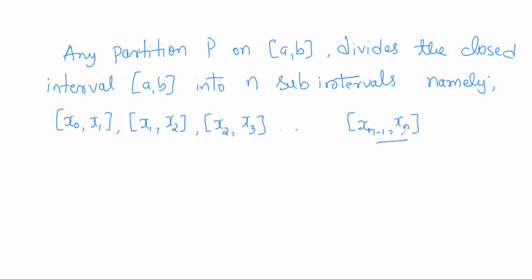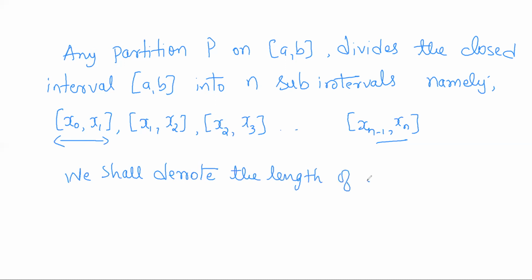So now we know how to calculate the length of a closed interval. The length of a closed interval is nothing but the upper limit minus lower limit. So we shall denote the length of the ith subinterval. So how will the ith subinterval be?